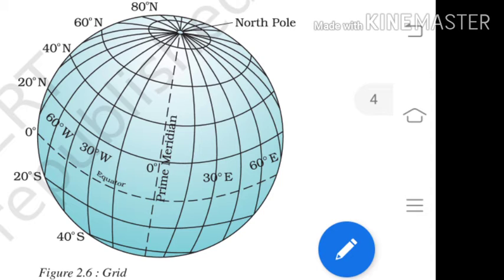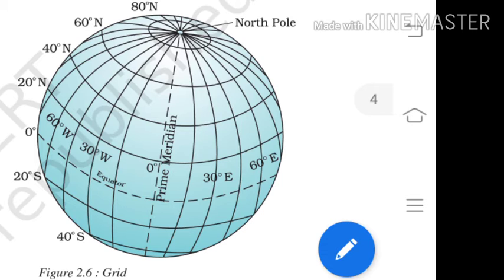The prime meridian passes through England, and its institution is the British Royal Observatory, which is located in Greenwich. Like the equator is one of the latitudes, the Greenwich meridian line is the mid line for the longitudes. As you know, the longitudes pass from the north to the south, so they are divided into two parts, eastern longitude as well as western longitude.